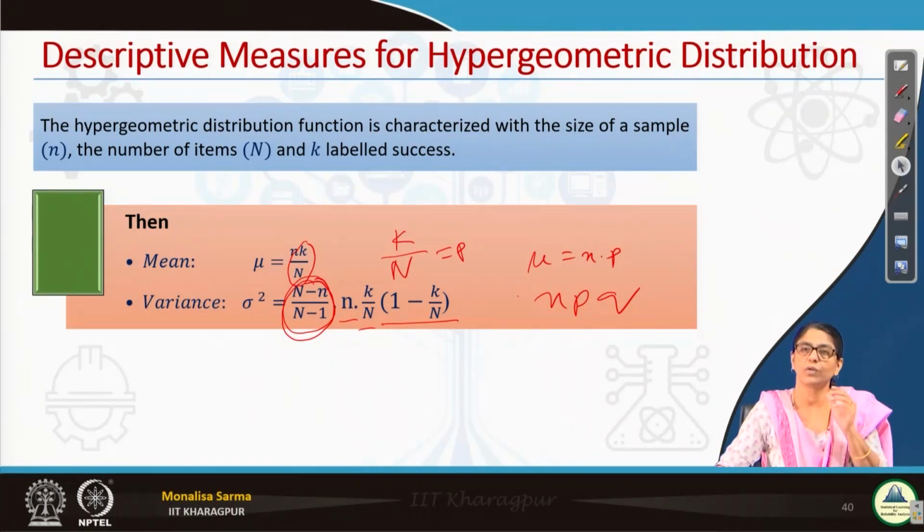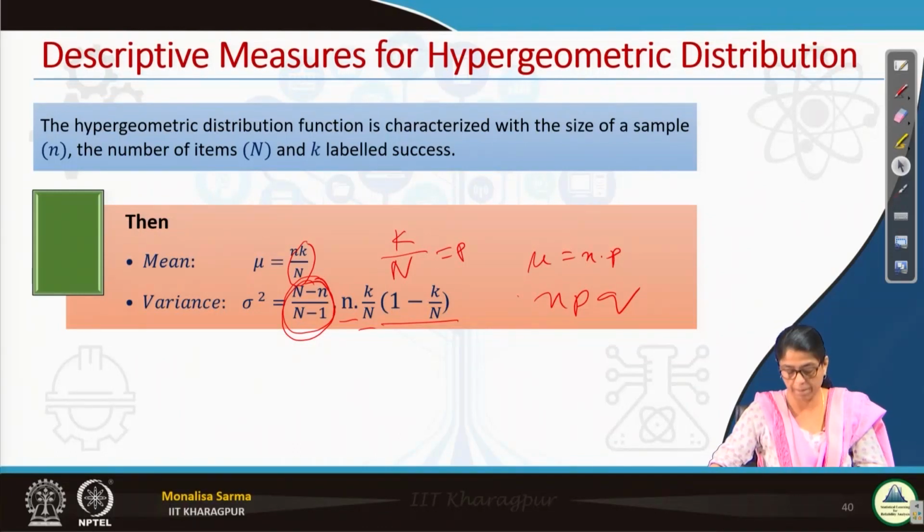So, even when the case is suitable for hypergeometric, that means without replacement, we can still use binomial. That is the example: from a big bucket of water, bringing out one glass will not make any difference.